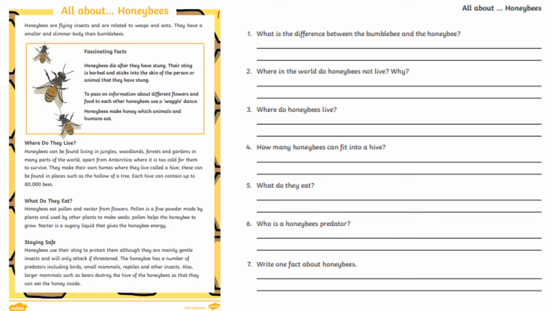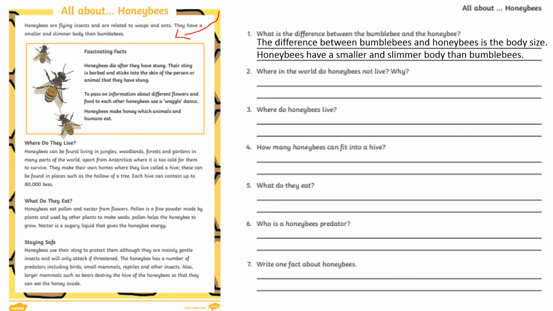So we can find the answer over here where the arrow is pointing towards. So the difference between bumblebees and honeybees is the body size. Honeybees have a smaller and slimmer body than bumblebees. So remember to always write in full sentences, because when we're writing in full sentences, if someone else is reading your work, they'll be able to know what the question was asking. But if you just write a one-word answer, no one will know what question you've been answering.